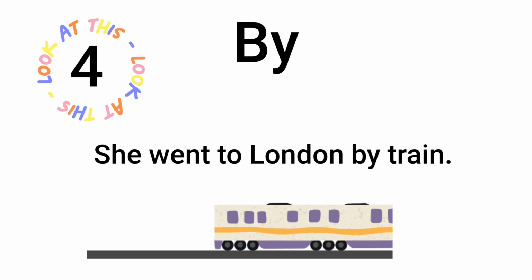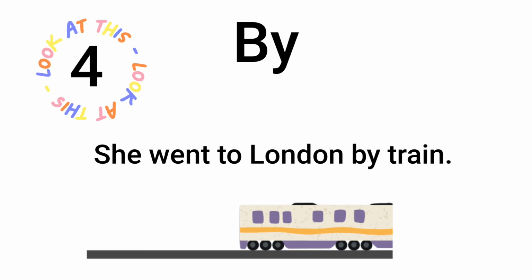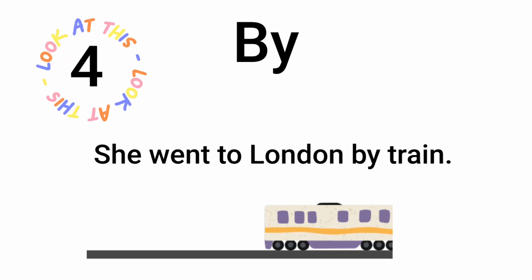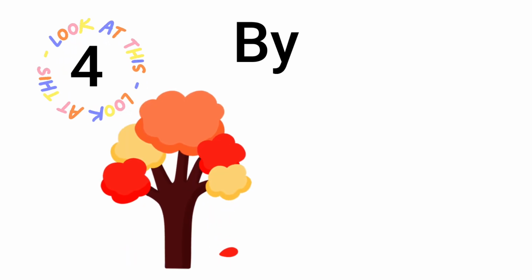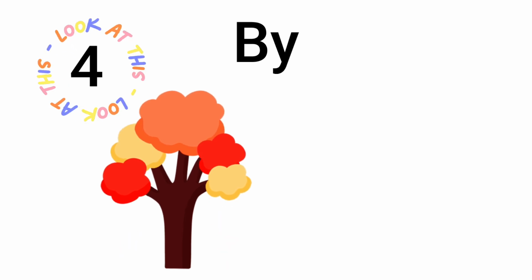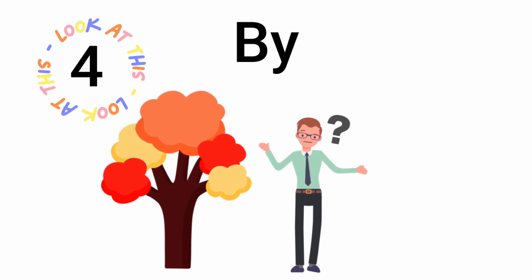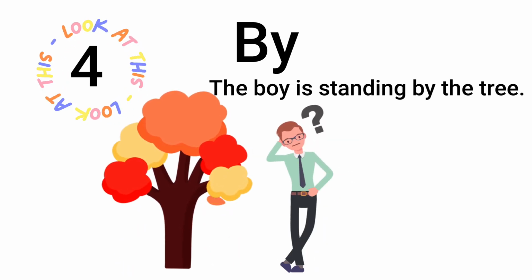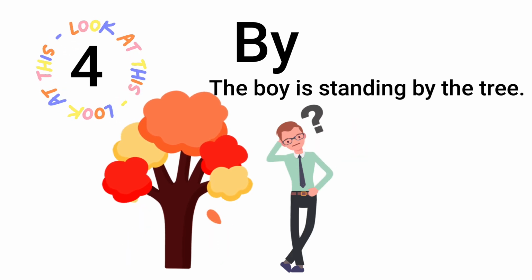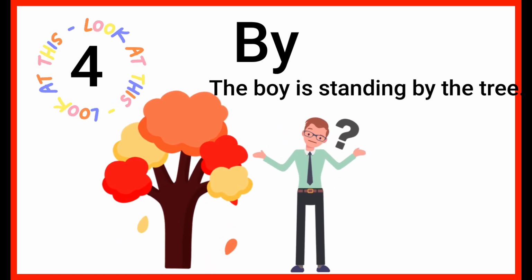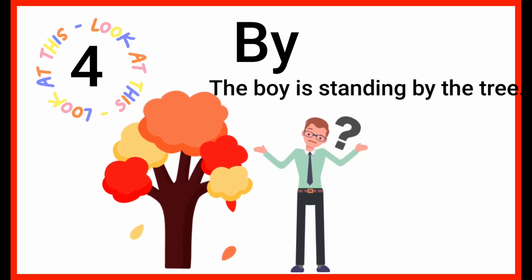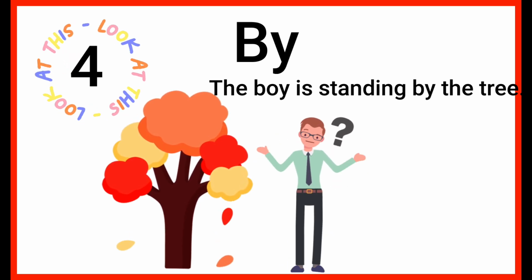How did she go to London? She went to London by train. And it's another use of by preposition. These are more examples. There is a tree and there is a boy. Where is the boy standing? The boy is standing by the tree. In this sentence, by means near the tree. The boy is standing near the tree.